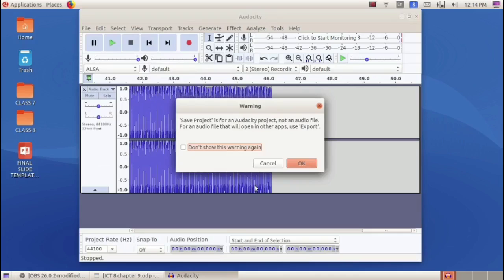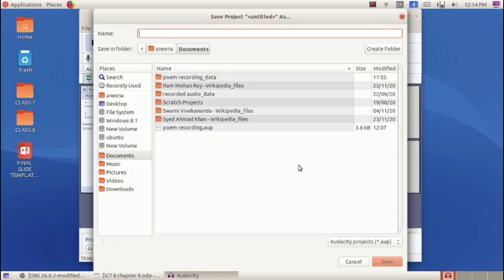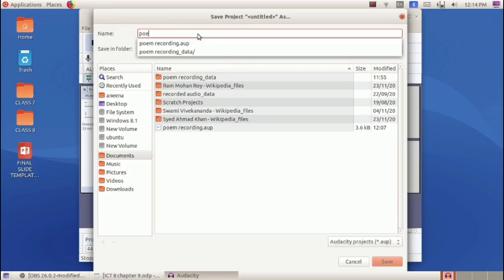Then a pop-up window appears. Here we have to click on this OK button. Then again another window appears. Here we have to give a suitable name for this file. So I am going to give the name Poem Recording. Okay. So I have given the name.